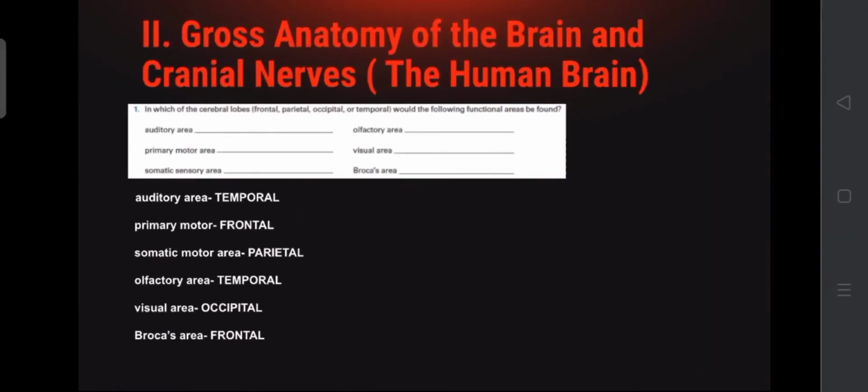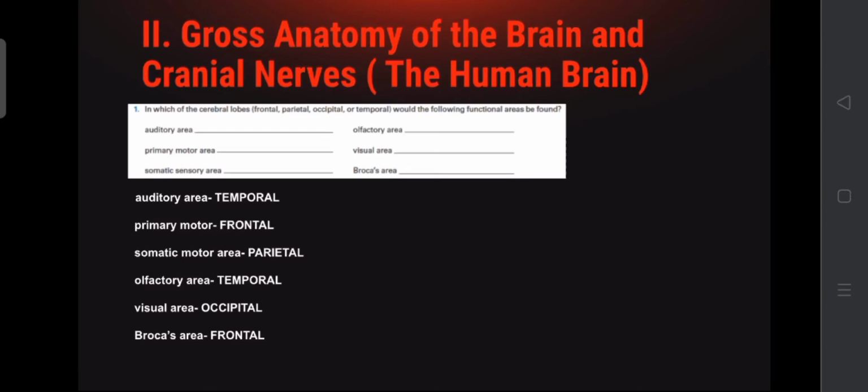So let's start with number 1. In which of the cerebral lobes, frontal, parietal, occipital, or temporal, would the following functional areas be found? The first is the auditory area. Our answer is the temporal. Next is the primary motor area. Our answer is frontal. Next is the somatic motor area. Our answer is parietal.